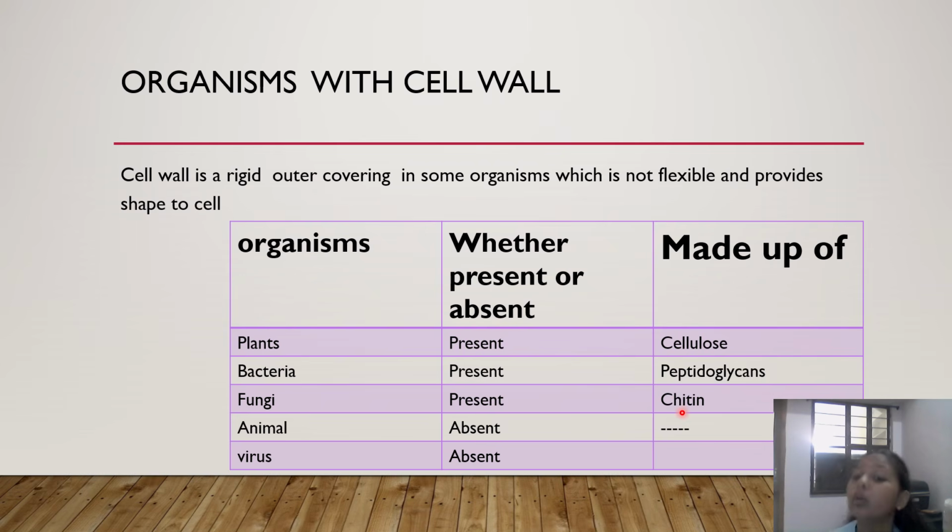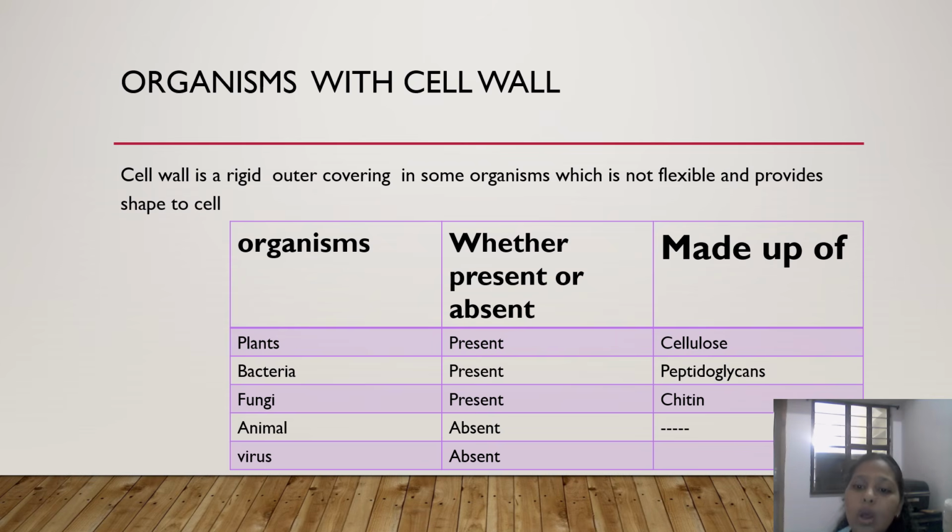Many children, including me, pronounce it incorrectly. At first, when I read this, I was also pronouncing it wrong. And in animals and viruses, it's absent. And a virus is actually not a living organism. When it gets into your cell, it captures the protein factory of your cell and then it gets life. So we are going to study all about this in the chapter on diversity in living organisms.